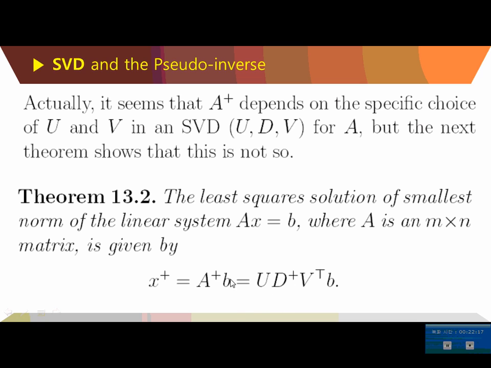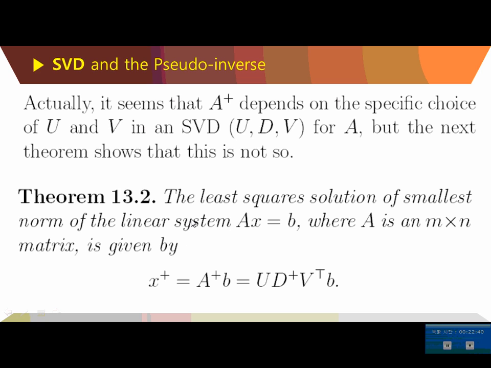Then what we have to do is the least square solution of this linear system can be found as the singular value decomposition and the general pseudo inverse of it, times just B. If A is a non-singular matrix, then it is the same as A inverse.